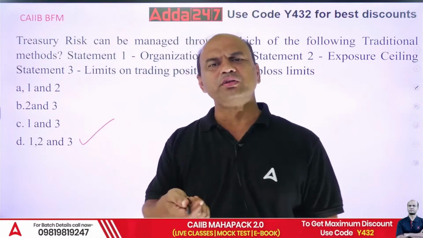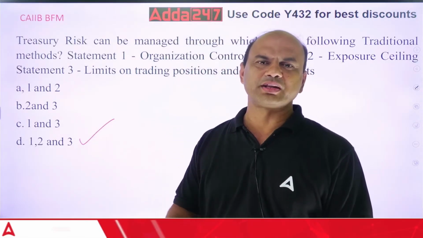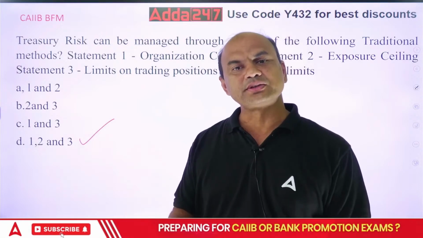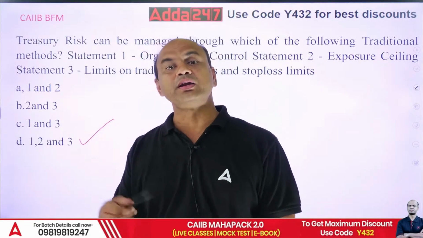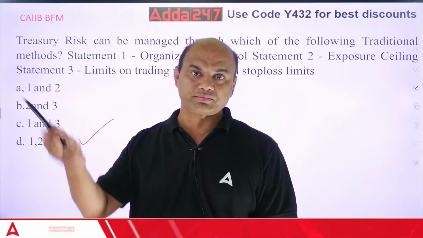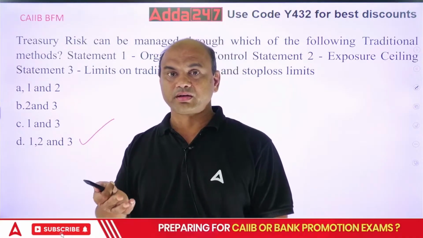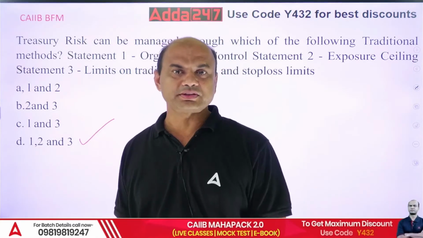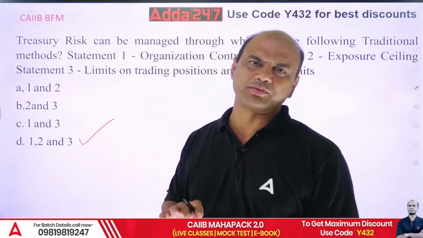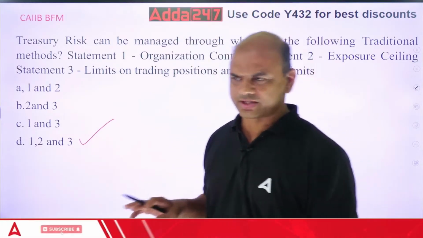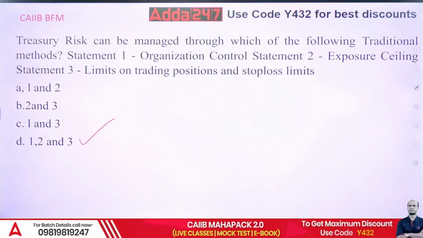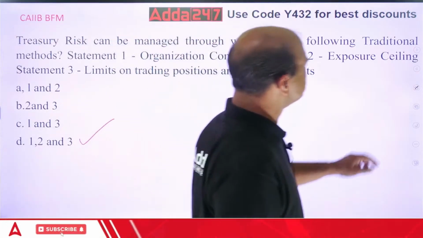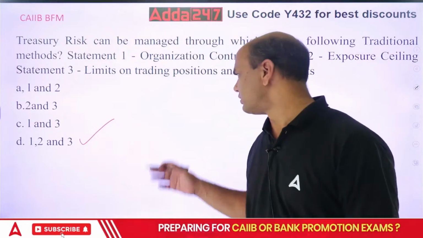Same thing you have in your loans also, no? You can't give more than 15% of your tier 1 capital to a single company, and more than 20% of the tier 1 capital to a group. Don't we have this? Same thing. Everywhere the logic of banking is diversification. You have to diversify your assets. Without diversification, you cannot work in a bank. So, got the answer? All. 1, 2 and 3.